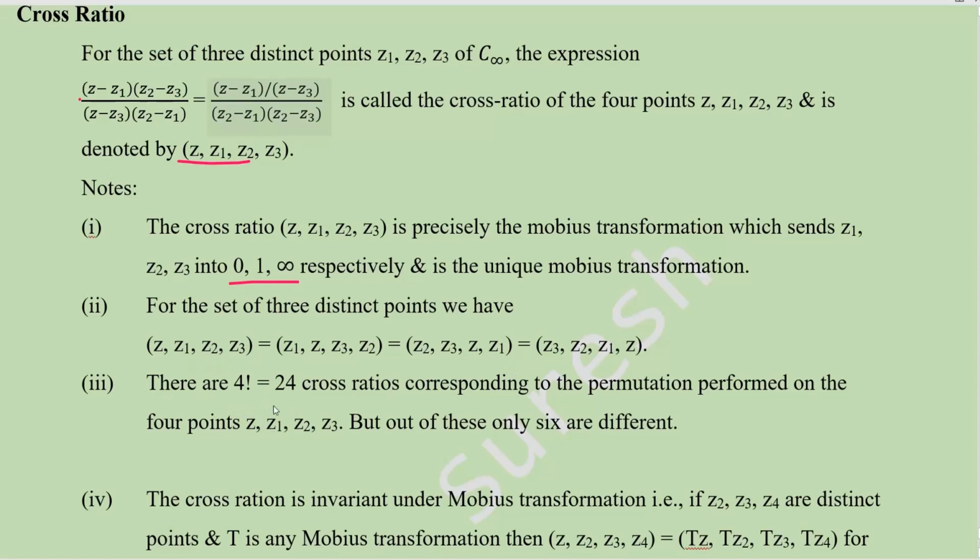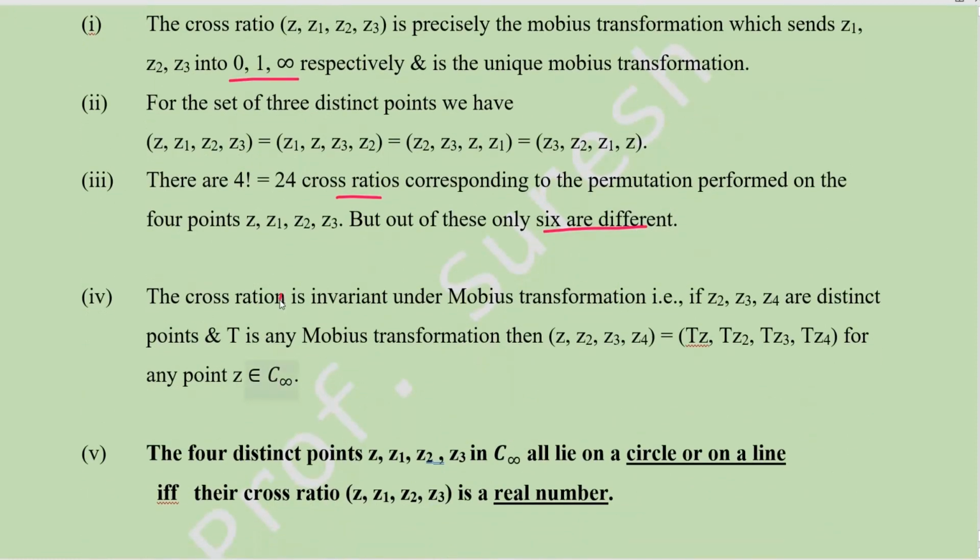There are 4 factorial equal to 24 cross ratios possible, but out of these only 6 are different, all others are same. The cross ratio is invariant. Invariant means it does not change under bilinear transformation. That is, if you take 4 points on this side and their images under the bilinear transformation, these two will be equal. This is the cross ratio in the z plane equal to the cross ratio of their respective images in the w plane. So both are same.